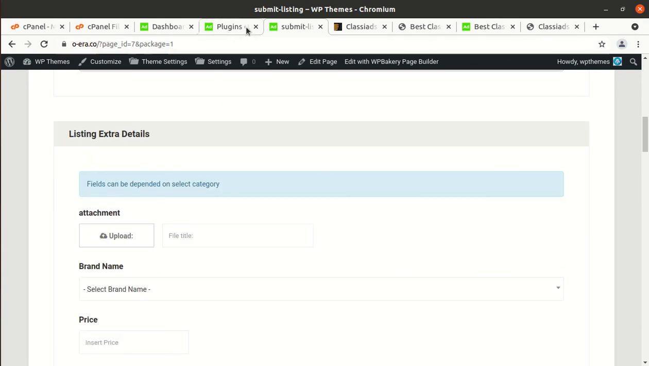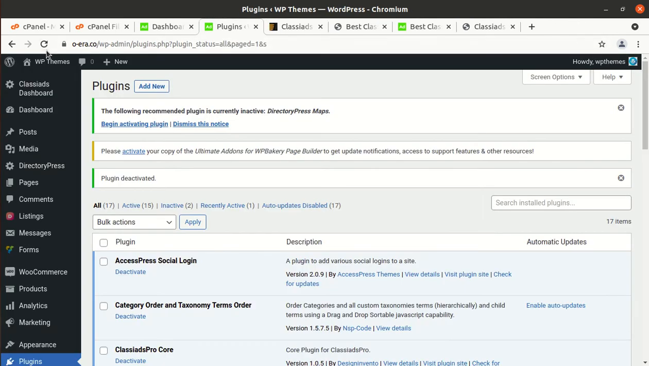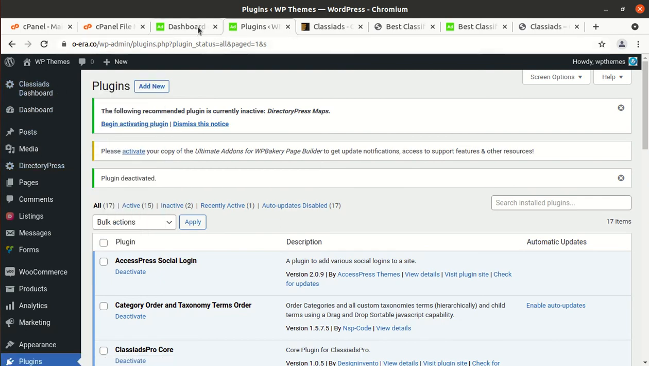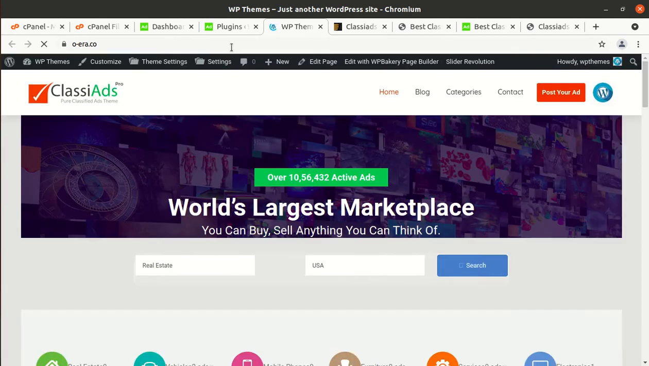Now since we have installed the website theme and all the plugins with the demo content, we are fine to check the rest of the functions. I'll show you the rest of the functions we got in this installation. This is the Classy Ads dashboard, and I'll just open the main website first. I just want to show you the rest of the pages as well.